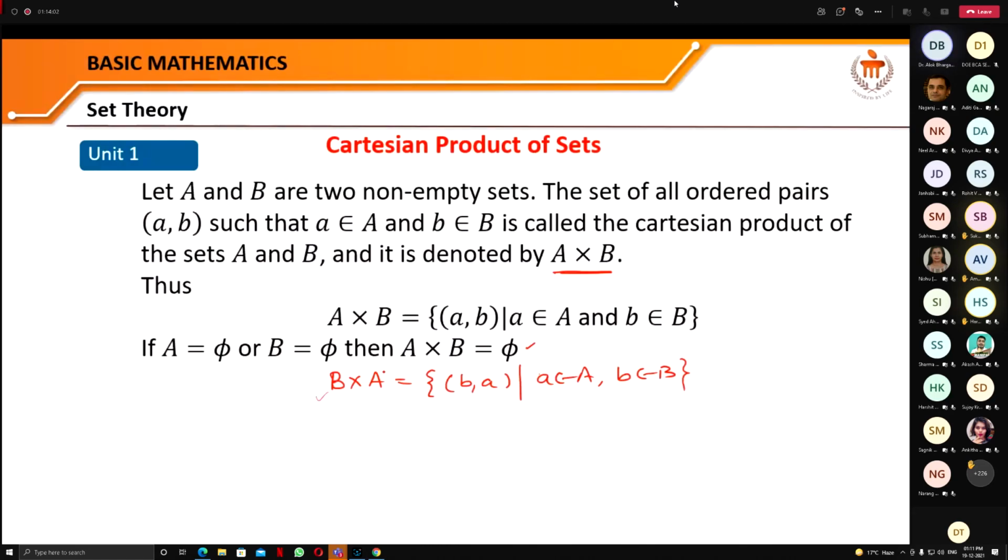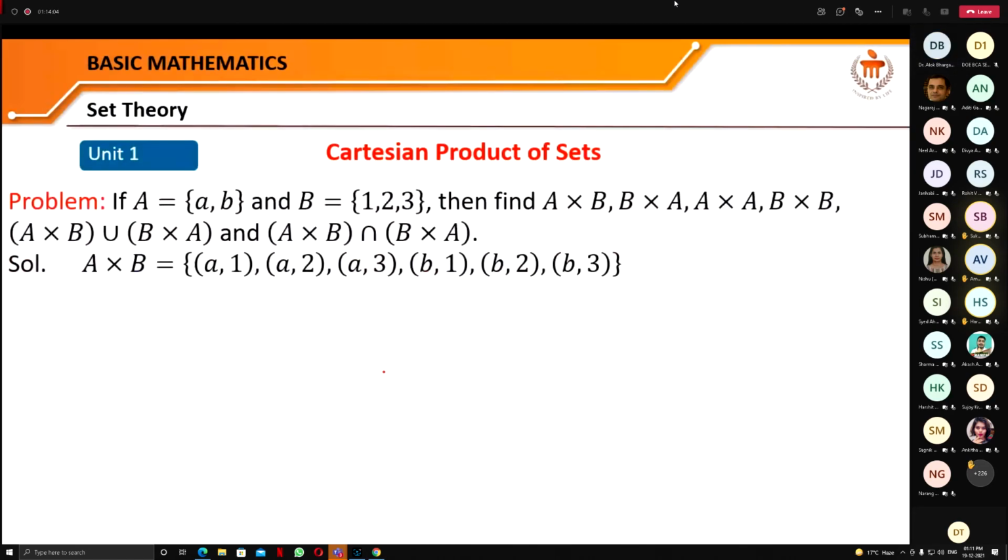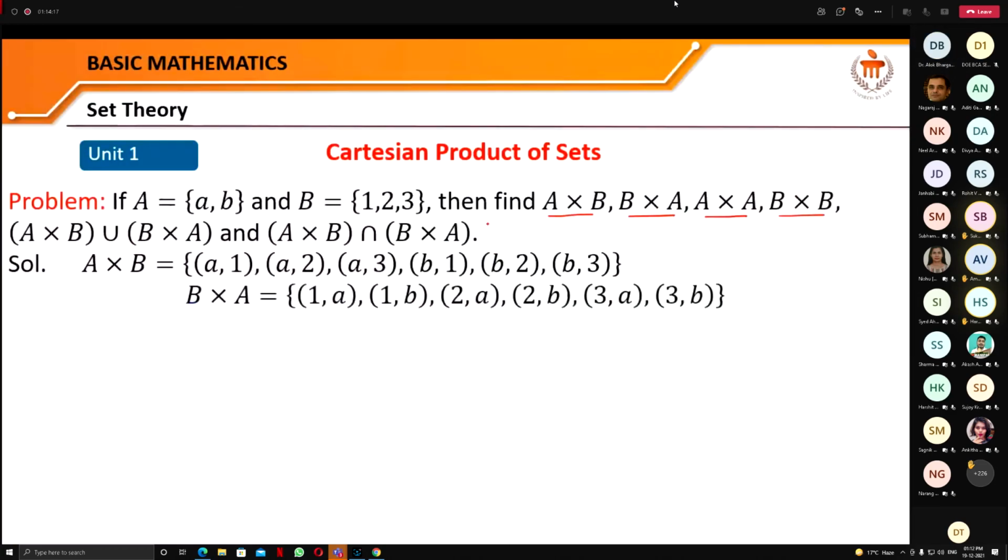Let us see an example. If A is this and B is this, then we have to find A cross B, B cross A, A cross A, B cross B, and all these. So just look here. A cross B is what?